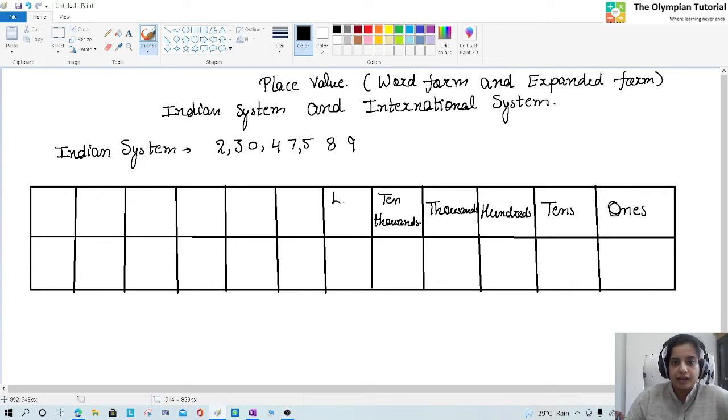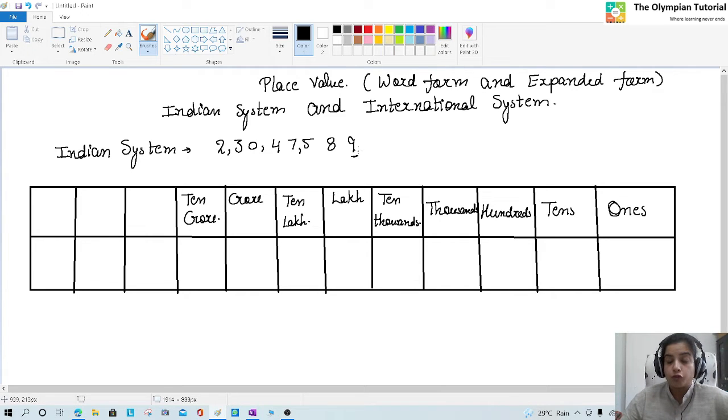After that, lakh, then 10 lakh, then crore, after that 10 crore. And this is enough for you to study in Indian system.